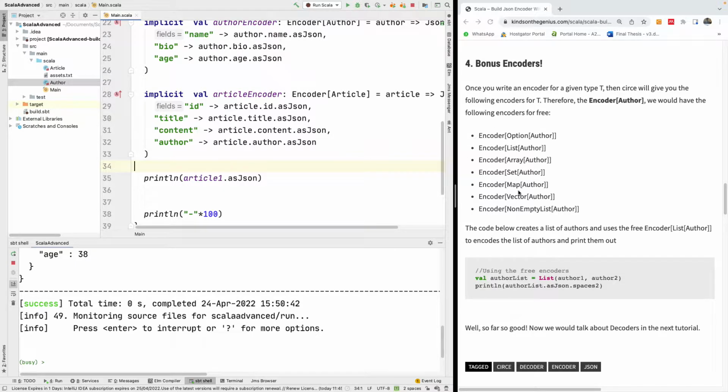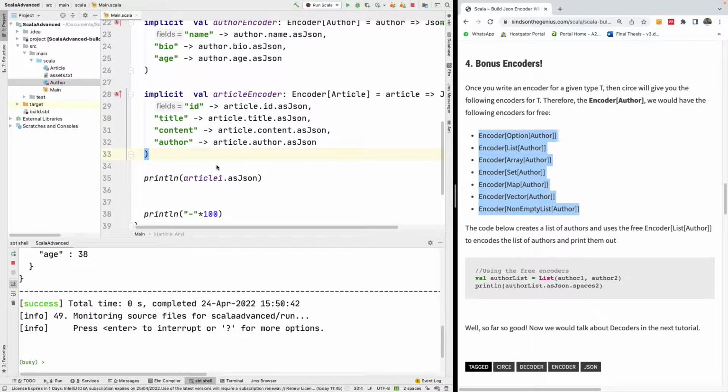So this part will be part 6. I'm going to be telling you about bonus encoders. Remember when we did encoders for array, we used the encoder provided by Circe. But when you have a type like article and author, we don't have an encoder for array of article or array of authors or list of authors. We've not explicitly built encoders for this collection. The interesting thing is that once you have an encoder for author or for a type, then Circe provides you with bonus encoders for the collection of those types.